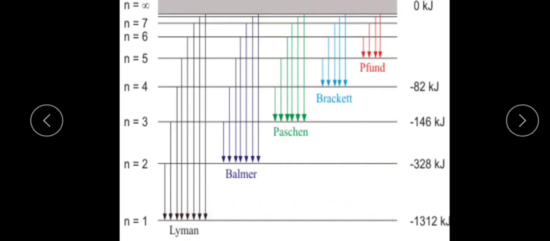But when the electron absorbs some energy, it jumps to a higher orbit. Then after a short interval of time, approximately 10 to the power minus 8 second, it will return to the ground state again.